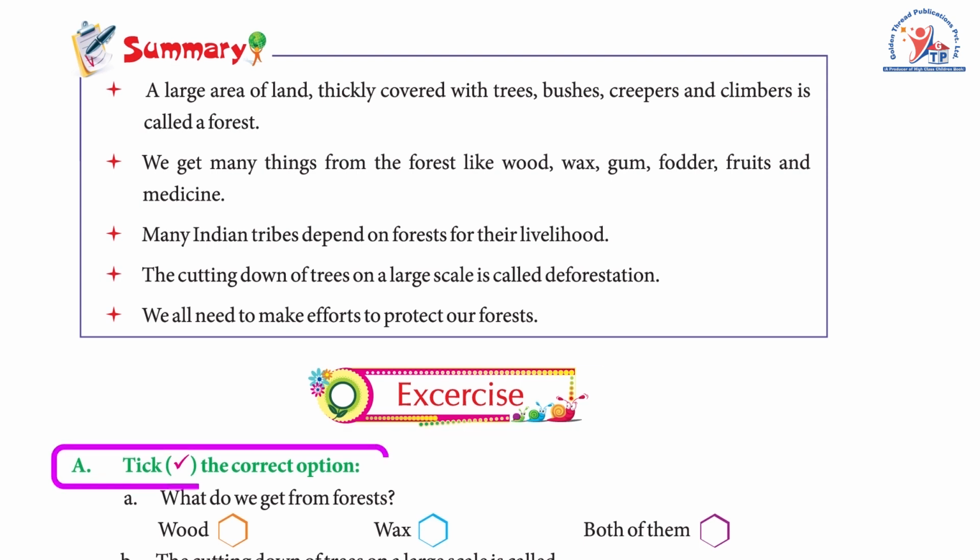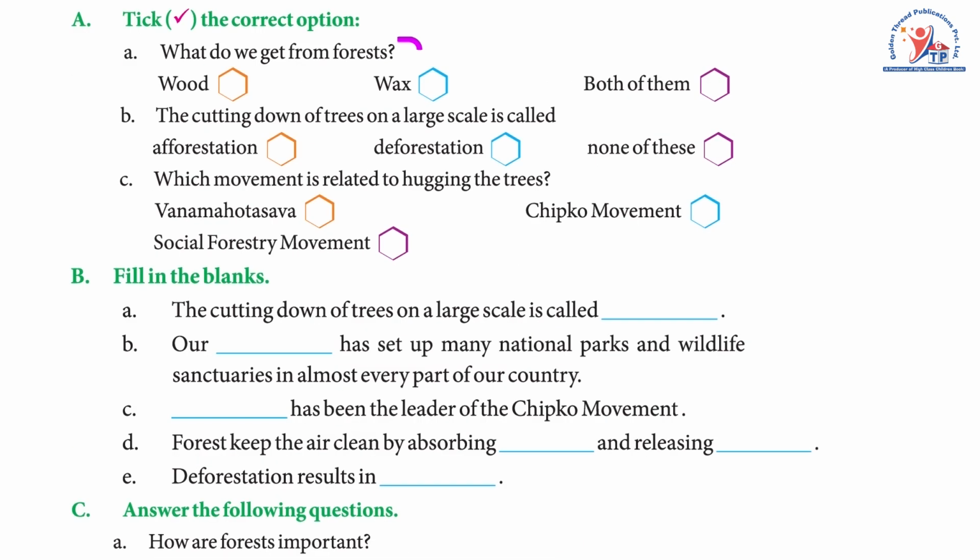Exercise. A. Choose the correct options. A. What do we get from forests? Wood, wax, both of them. Answer: both of them.